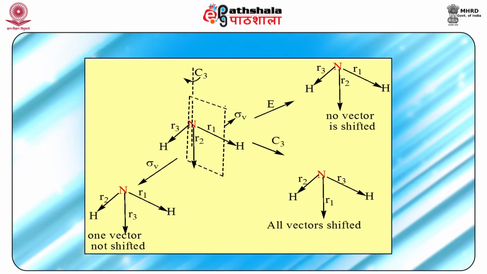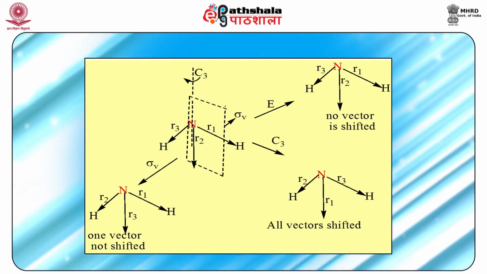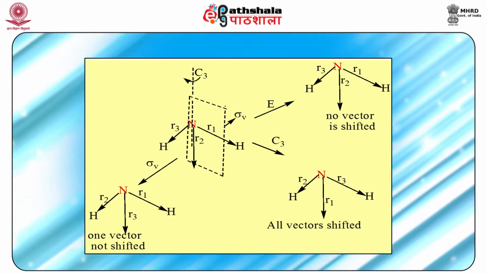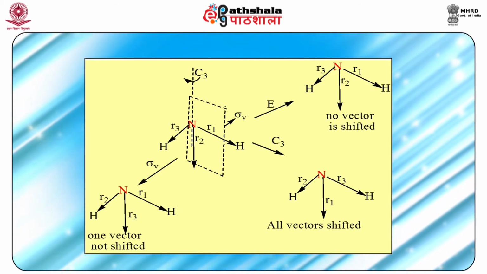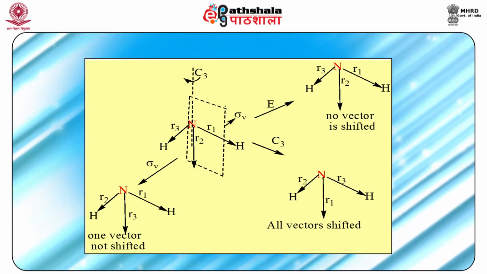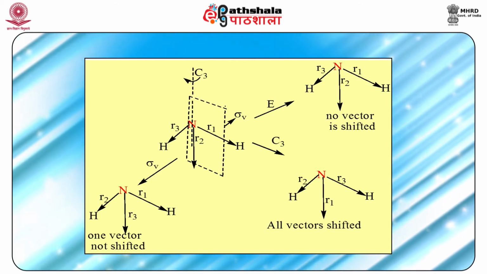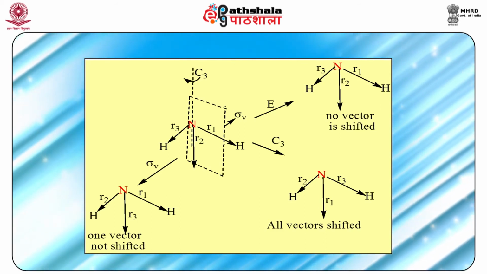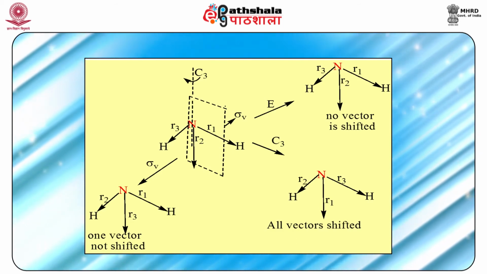Now in step 3, let us take R1, R2, R3, that is the 3 NH bonds, as the basis and find out the reducible representation tau. The effect of symmetry operations is shown in the figure. You can verify that under E none of the NH bonds is shifted, under C3 all the bond vectors are shifted, and under sigma v only one bond vector is not shifted.